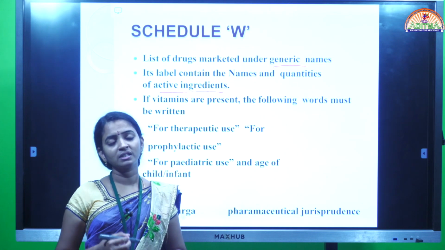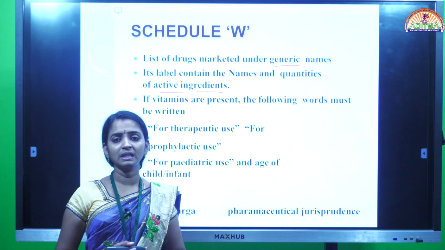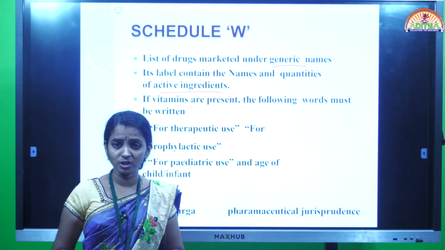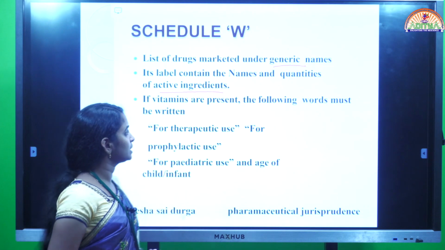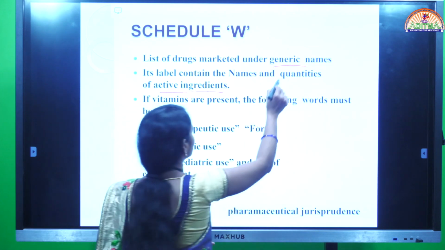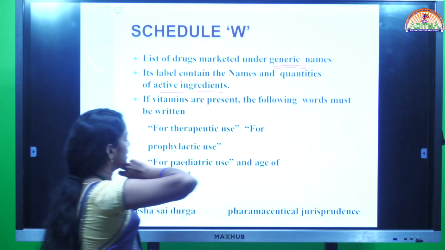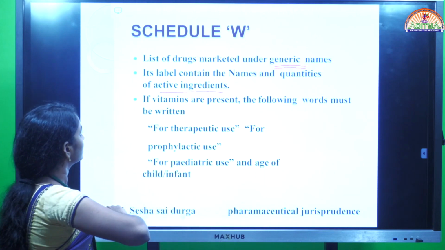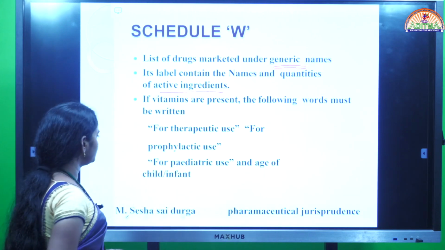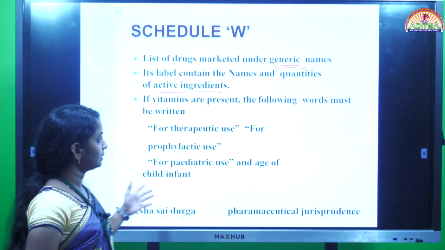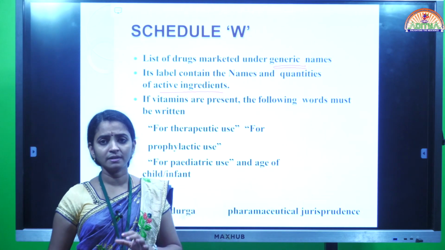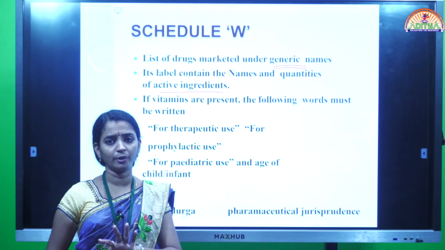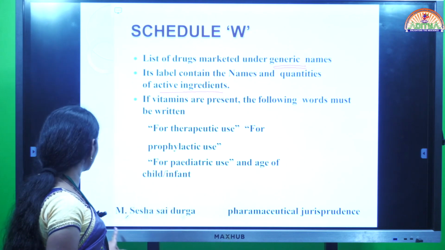The use of generic medicine by people has also increased, and the development and manufacturing of generic medicine has also evolved more. So the details of these generic drugs are given under Schedule W. Here the labeling, the packing, every detail related to the generic product is given under Schedule W.